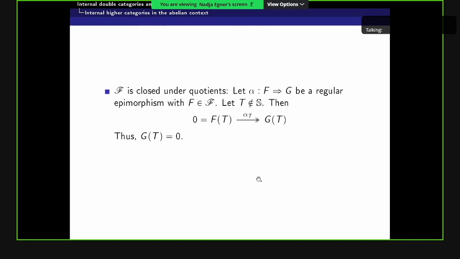So for it to be a Birkhoff subcategory, we also have to show that it's closed under quotients. So we take a regular epimorphism alpha from F to G, where F is already in F, and we want to show that G is also in F. So we take an object T, which is not in S, and then want to show that G of T equals 0. But because colimits are computed pointwise, we get a regular epimorphism from Ft, which is 0 by assumption, to Gt, and then Gt must be 0. And as I mentioned, our functor category is Mal'tsev, so we get the admissibility for free.